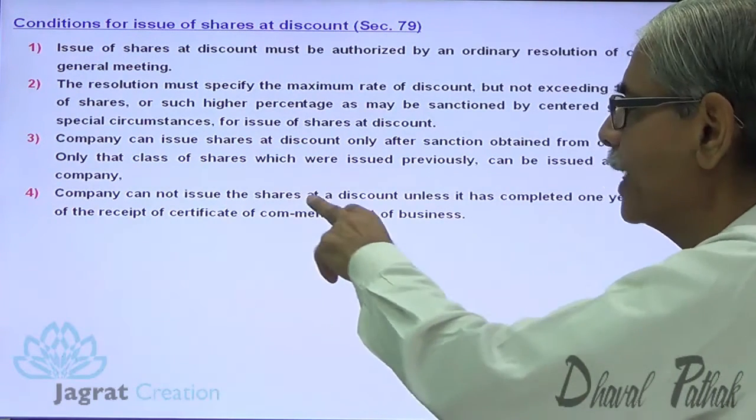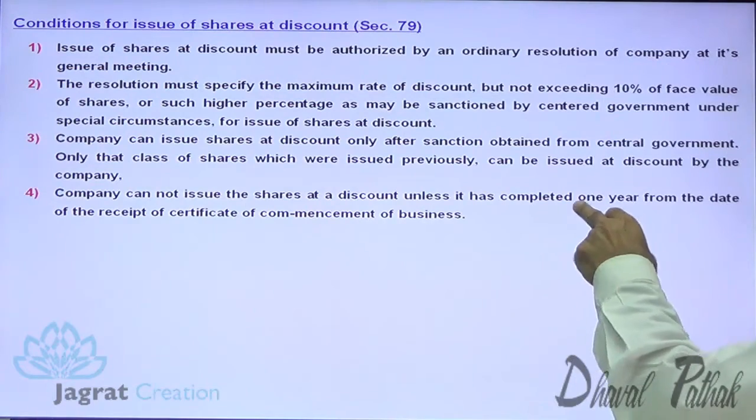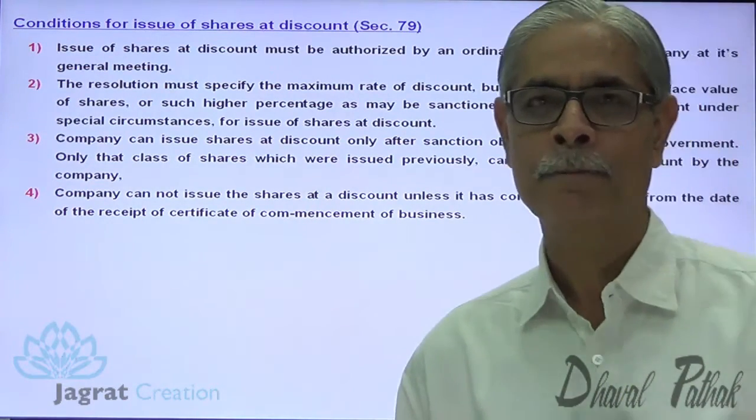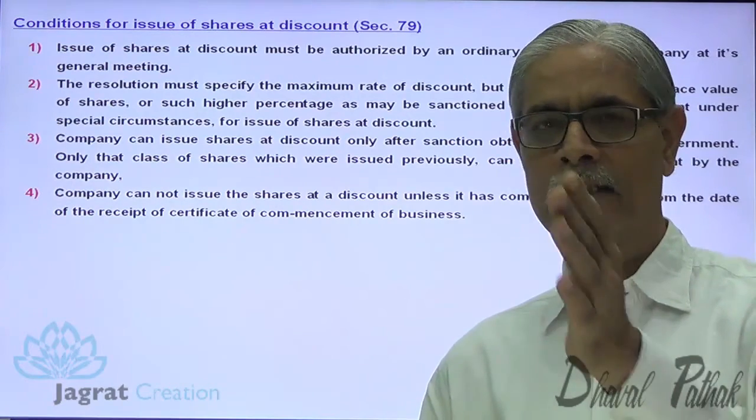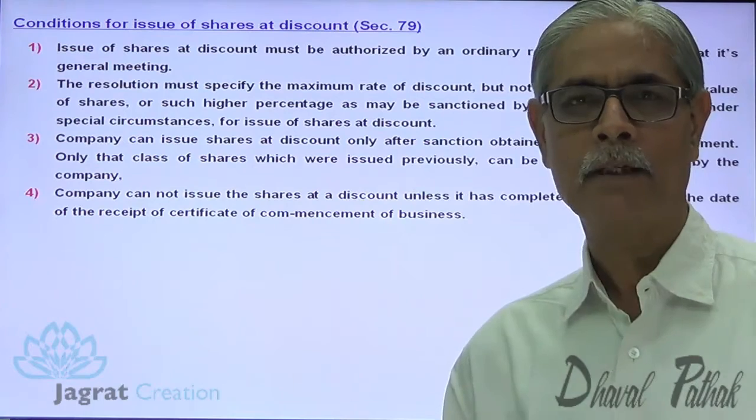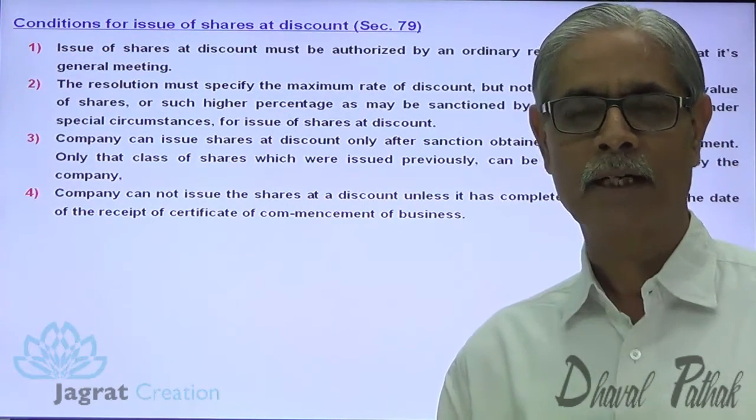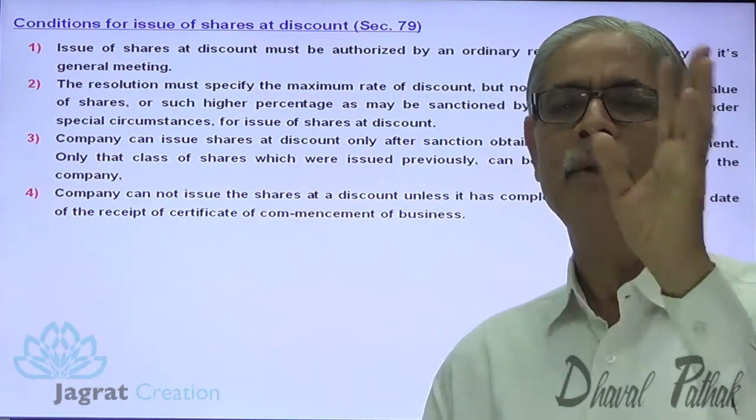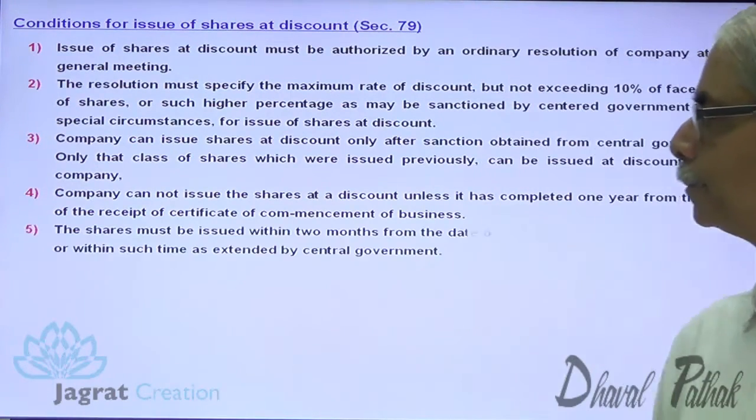Company cannot issue shares at discount unless it has completed 1 year from the date of receipt of certificate of commencement of business. So the date first is incorporation certificate, then shares are issued to the public, then business commencement certificate is received, then 1 year should have passed. After that, company can issue shares at discount.